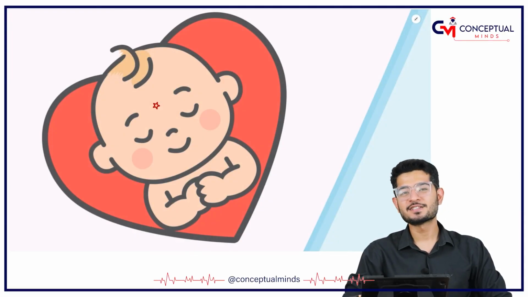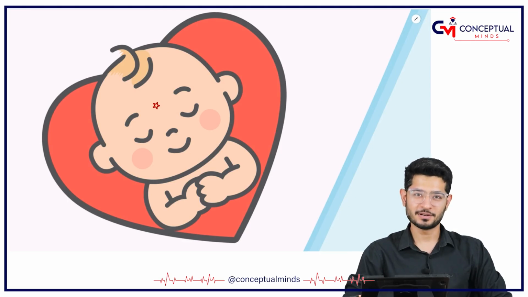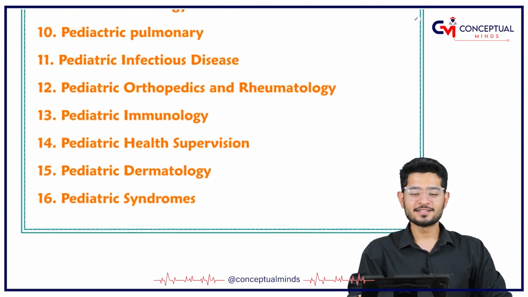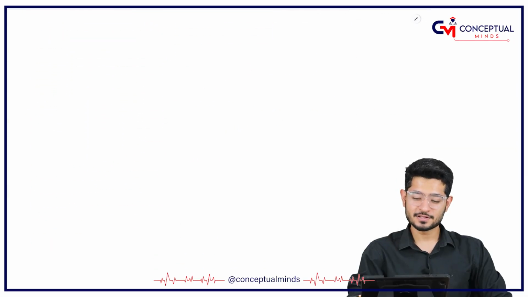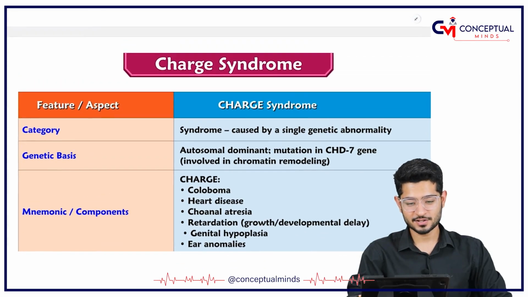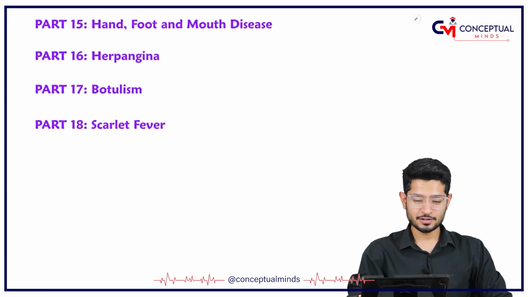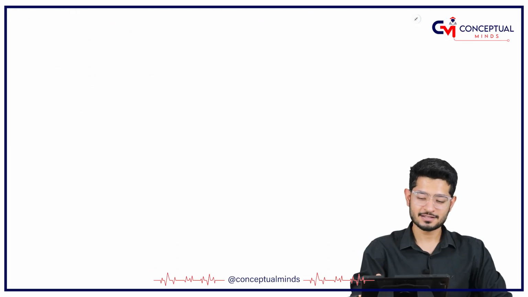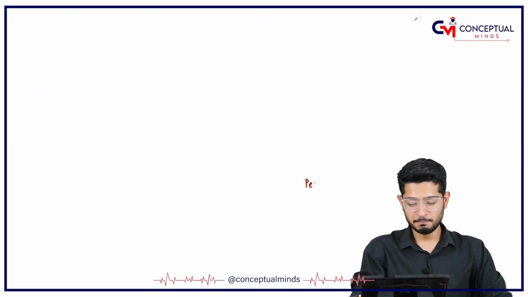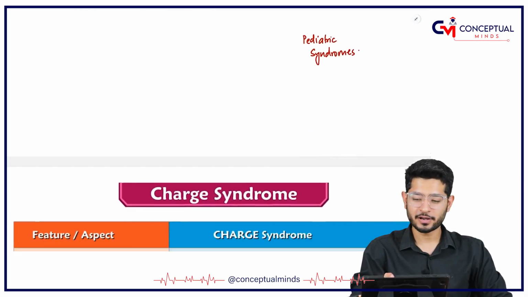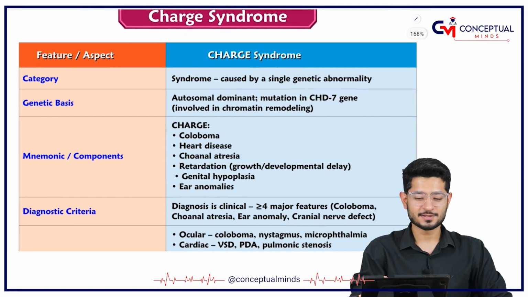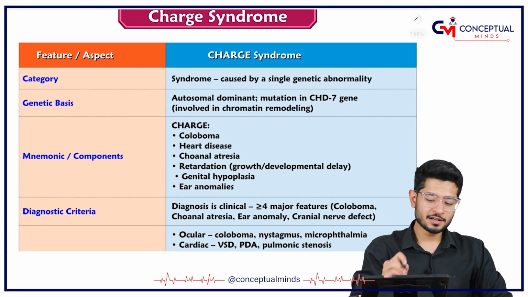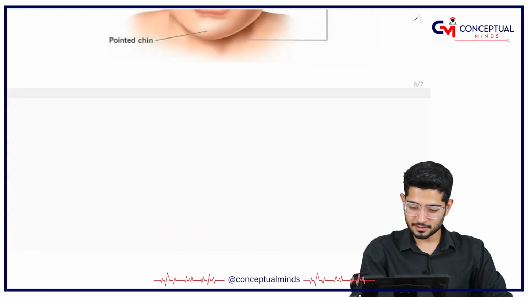We are discussing the syndromic patterns which are seen in the pediatric age group, and this class is specially dedicated to an important syndrome called CHARGE syndrome. A little glitch from my team: they have mentioned here pediatric infectious disease, whereas this class belongs to pediatric syndromes. I hope they have rectified it in the workbooks being provided, but yes, this is the pediatric syndrome class. So what is CHARGE? Let me show you with an example.